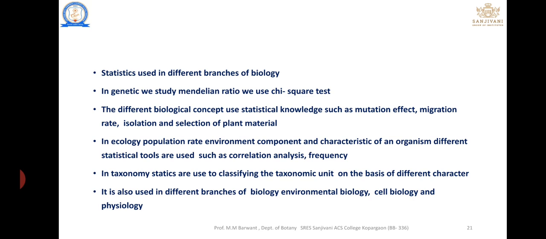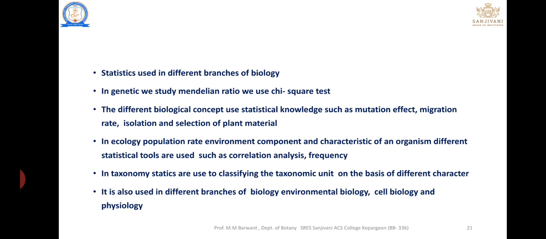In ecology and environment, biostatistics has the most important role. Ecology and environment is nothing but the interaction of biotic as well as abiotic factors, which can be explained, or that rate can be compared, with the help of correlation analysis. Correlation means correlating biotic and abiotic factors. In taxonomy, taxonomical units are studied on the basis of different characters. For example, number of leaves present, number of pollen grains present. Number is statistical, while pollen grain is a taxonomical concept.